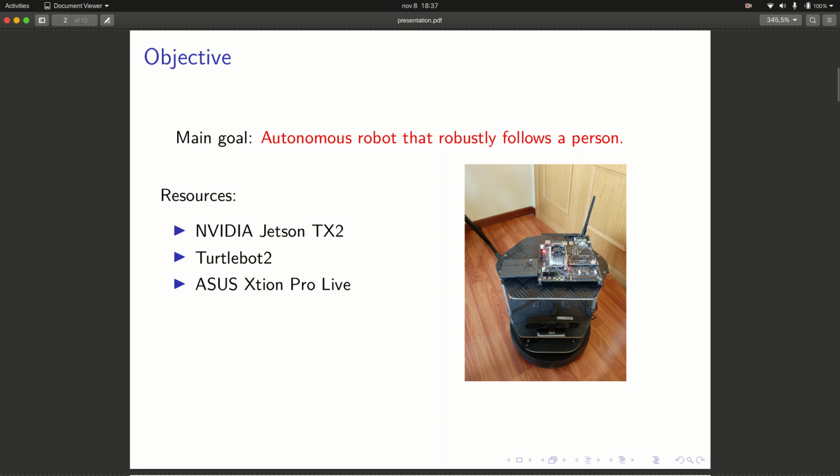The main objective of this work has been to build an autonomous robot that globally follows a person. The available resources are an Nvidia Jetson TX2, which is an embedded system on module used for high performance computation, a Turtlebot2, which is an educational robotics set, as can be seen in the figure on the right, and an Asus Xtion Pro Live, which is an RGBD sensor.